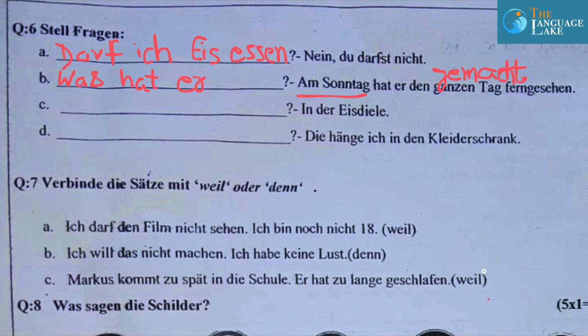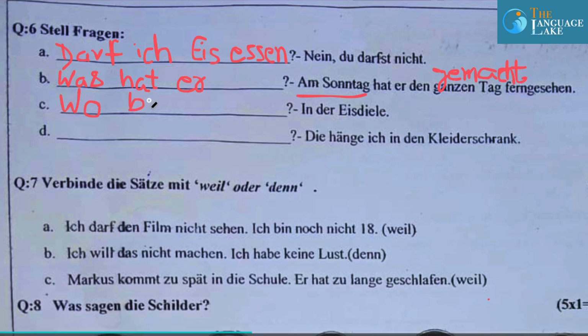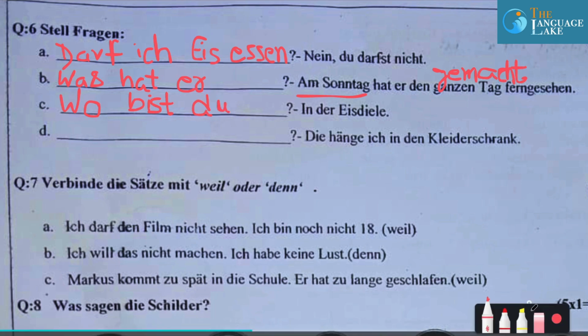I am in the Eisdiele and if somebody asks me, where are you? How will I ask that? Wo. Wo is the question word for to be. Where are you? Wo bist du? I can ask someone, where are you right now? Wo bist du? And the person will definitely reply with this: Ich bin in der Eisdiele.